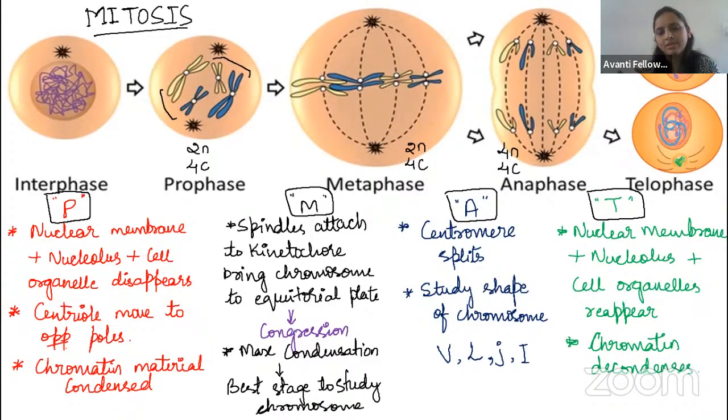Opposite to that will happen in the telophase. So what will happen? There the nuclear membrane was degraded, right? Here the nuclear membrane will reform. There the nucleolus will disappear, right? Here the nucleolus will reappear, right?